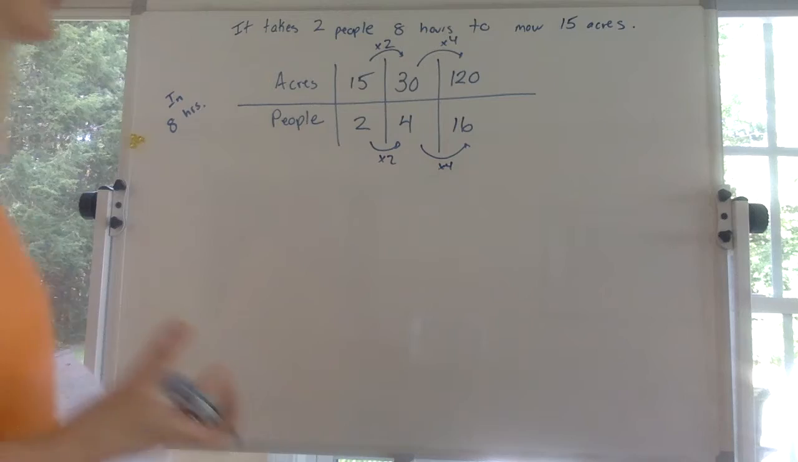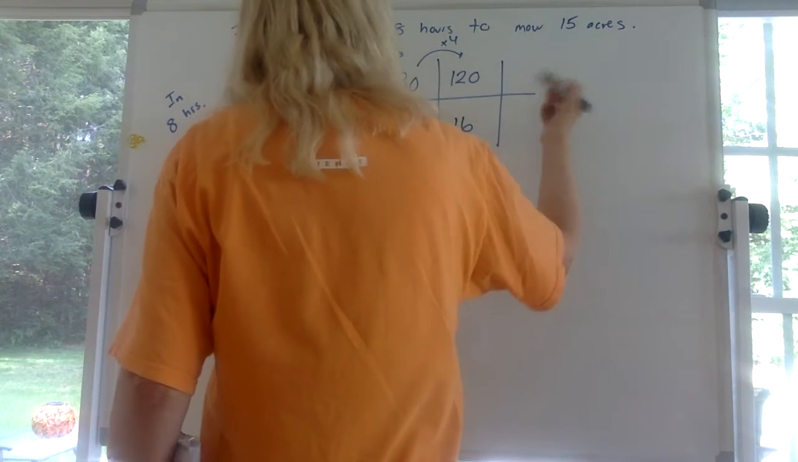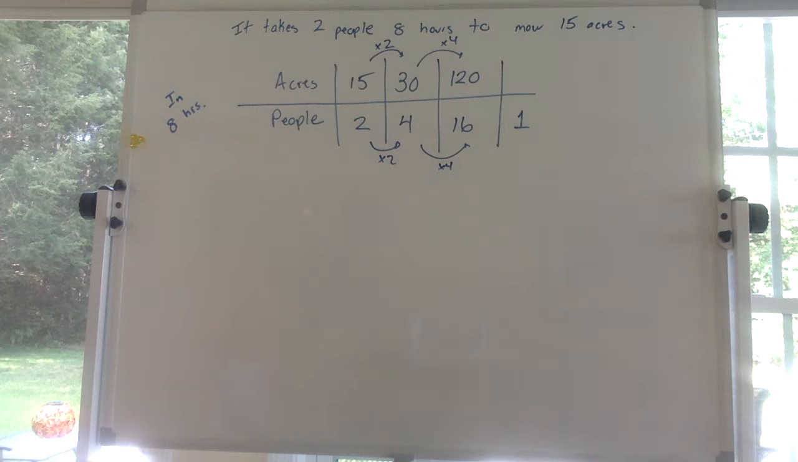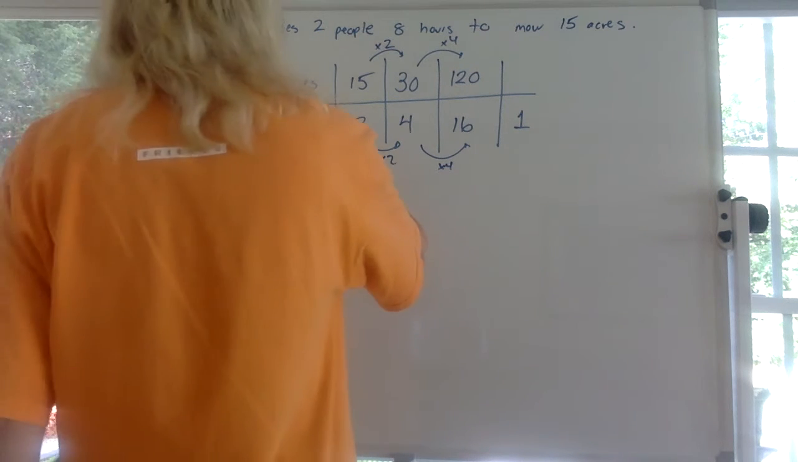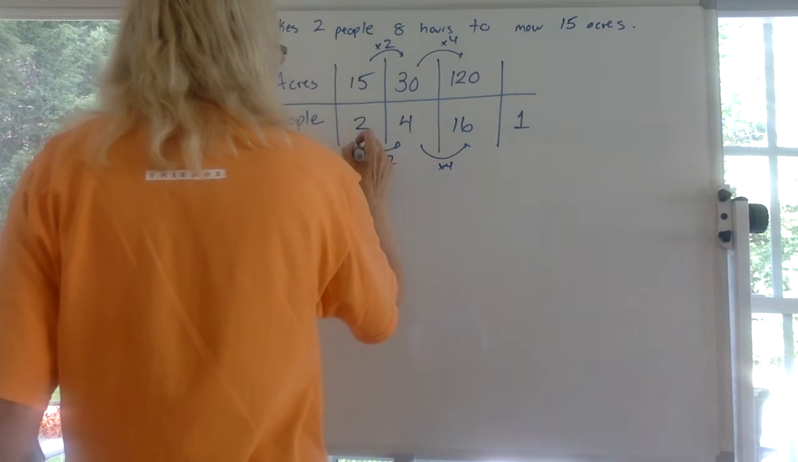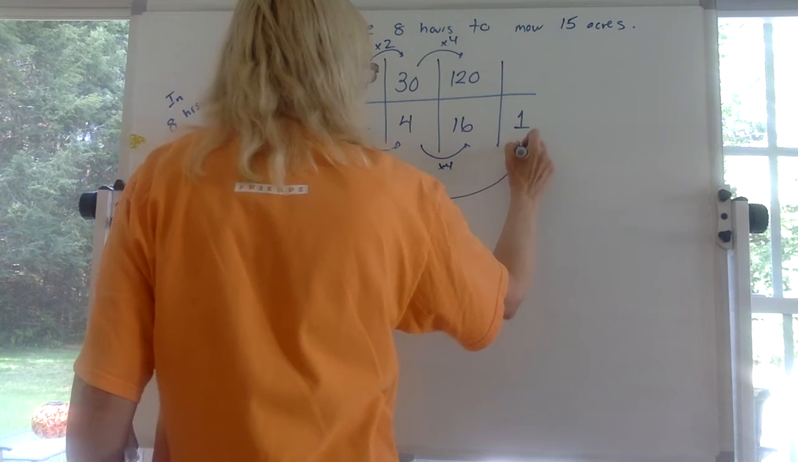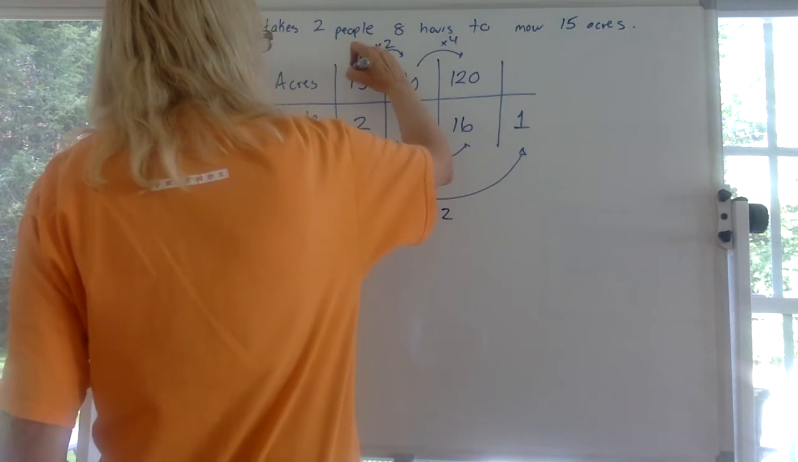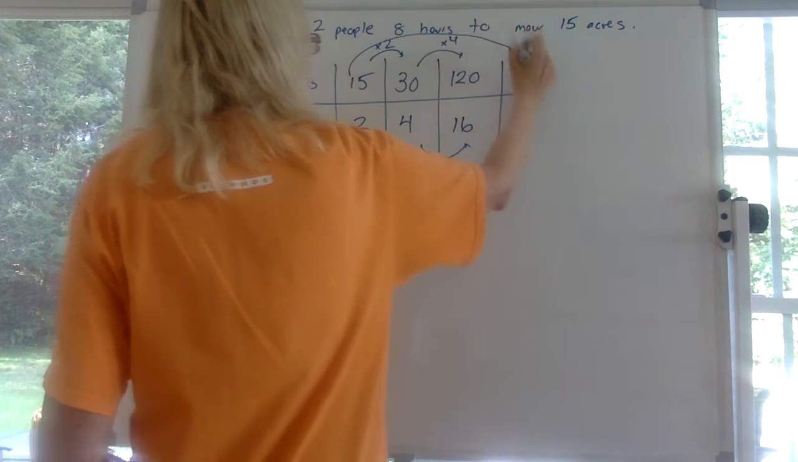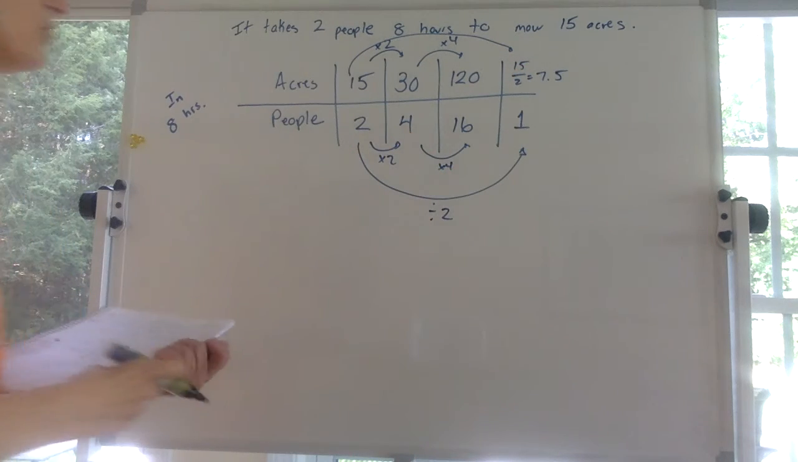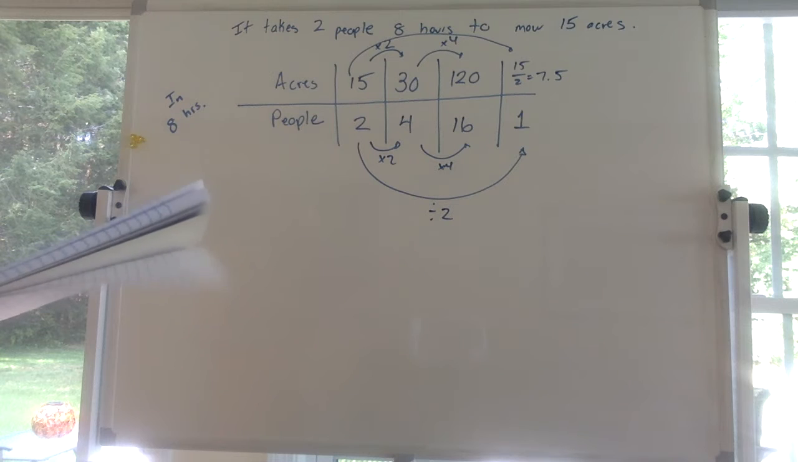What if I wanted to know how many acres can only one person mow, right? So let's see. It took 2 people, 2 people could do 15 acres. So if you only have one person, you divide it by 2, right? You cut the number of people in half. So you got to do the same thing on the acres. 15 divided by 2 equals 7.5. So one person is only going to be able to mow 7.5 acres.